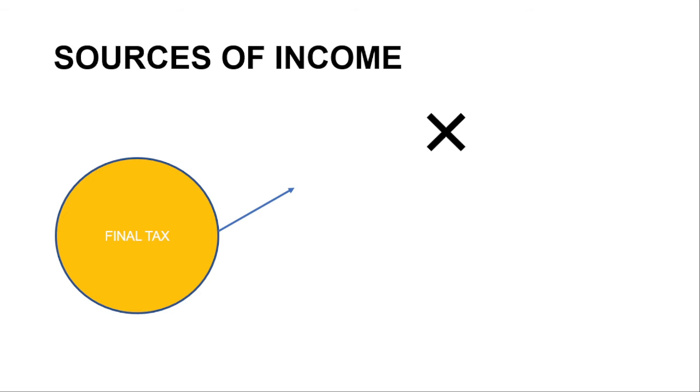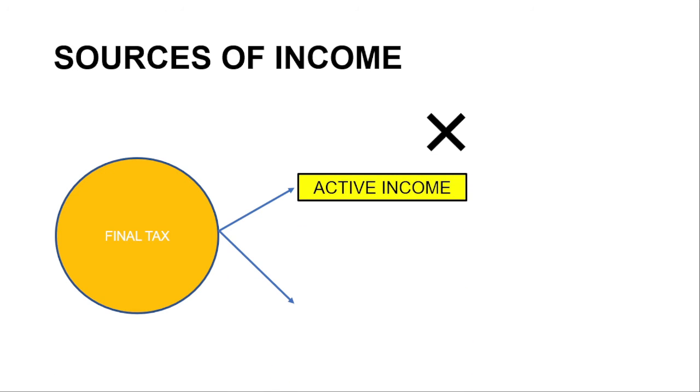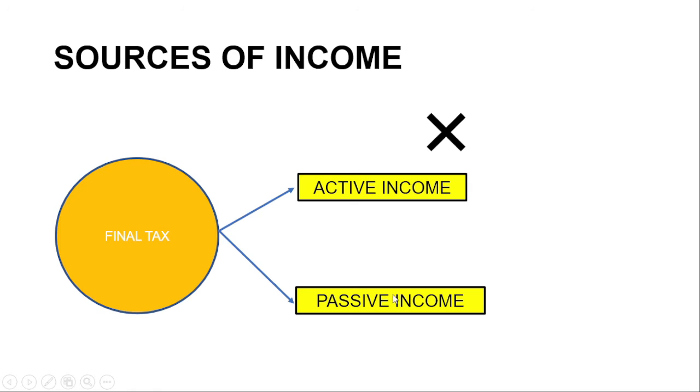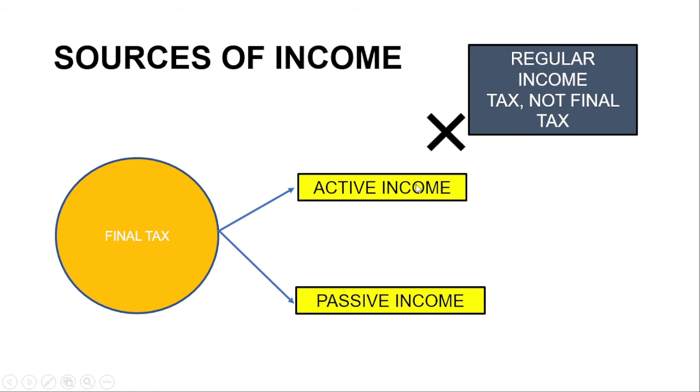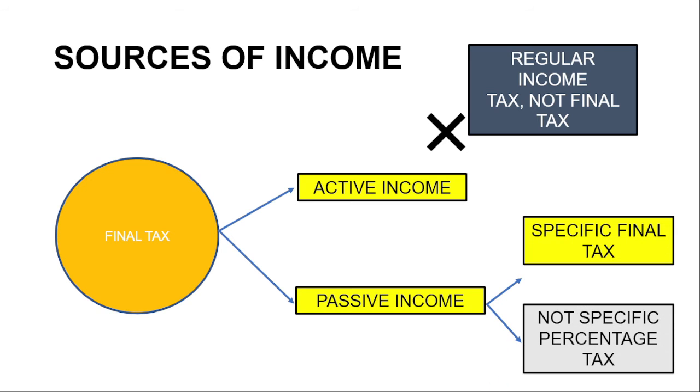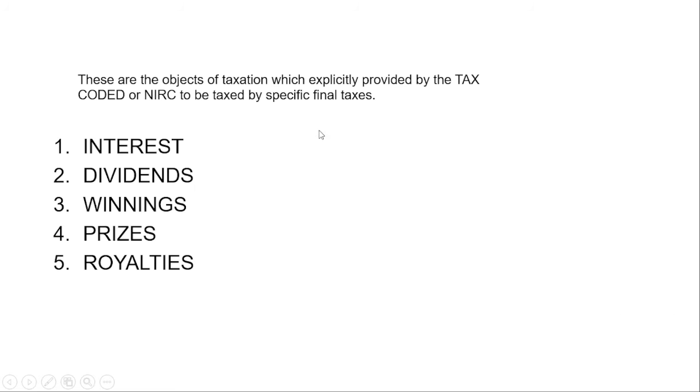And ano naman yung final tax natin? So sa final tax, we have dalawa, active income and passive income. Alright? So ang ating income, alright, so if siya ay nakategorize as active income, therefore, hindi siya masasubject sa final tax. Thus, it is subject to income tax, not final tax. If siya ay passive income, so meron siyang specific final tax and meron tayong non-specific na percentage tax. So these are subjected to final tax.